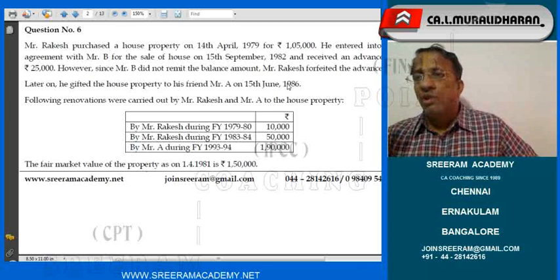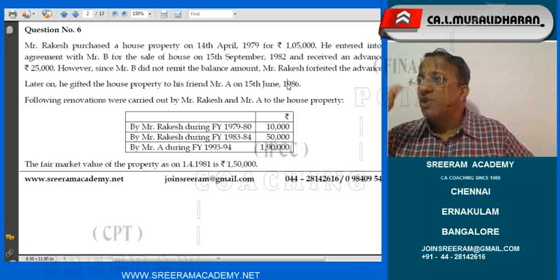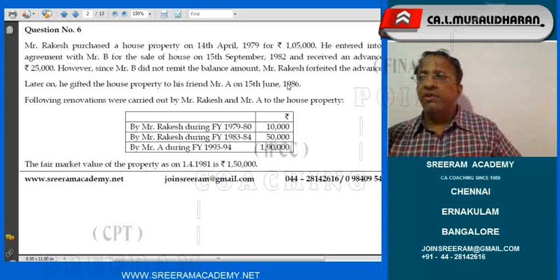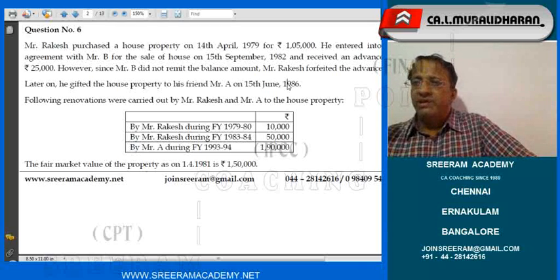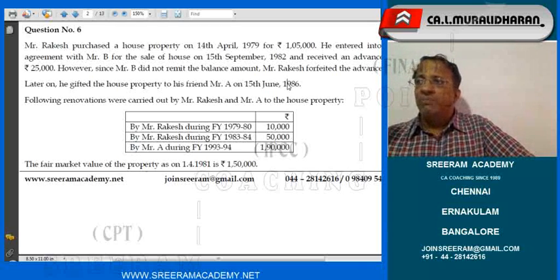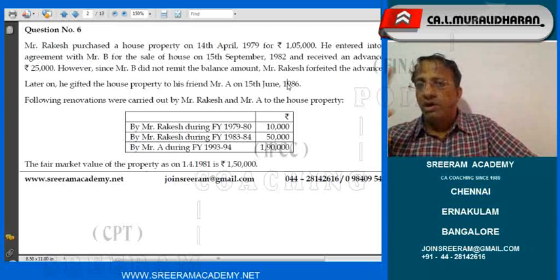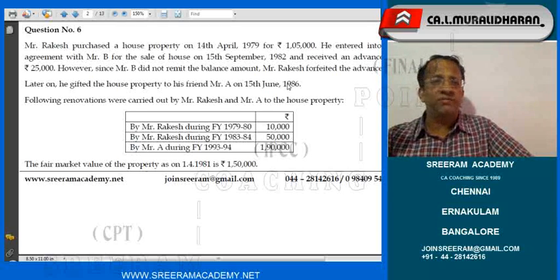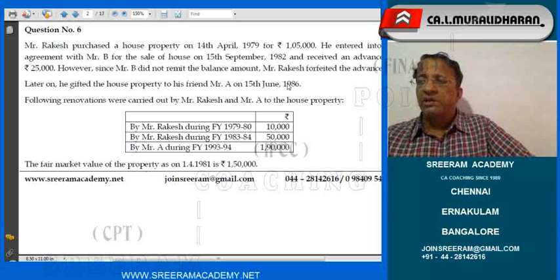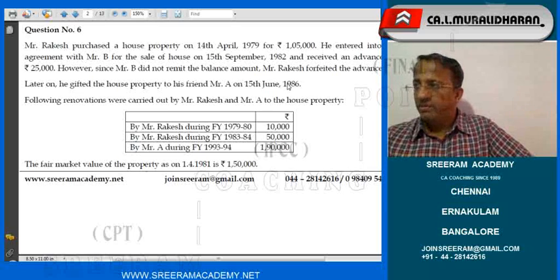So, there is a case law, Manjula Shah versus CIT, wherein the Bombay High Court, for a similar case, indicated that not only the previous owner's cost we should take into consideration, but the previous owner's index also should be taken up for indexed cost of acquisition. So, always remember, my dear friends, that whenever you write under examination conditions for a similar provision, you consider the index applicable to the year in which the gift was made.